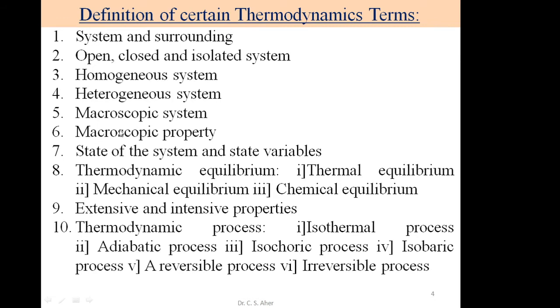These macroscopic properties are known as the state variables, such as temperature and pressure. Majorly, when we define the state variables, we consider four variables, that is composition, pressure, volume and temperature of the system.